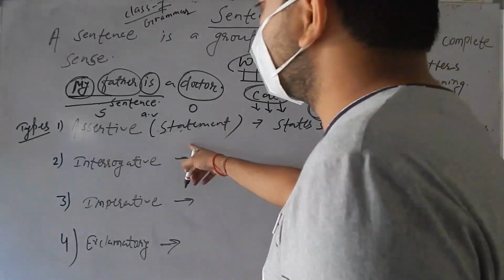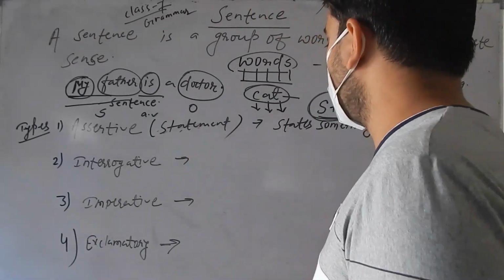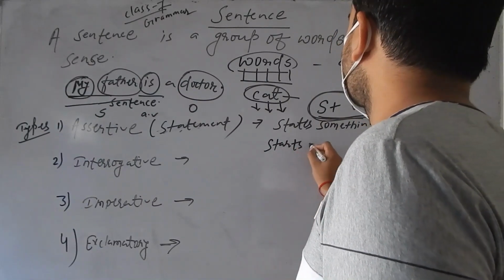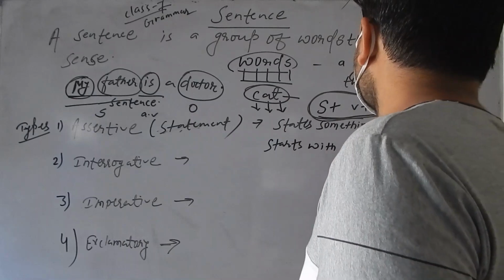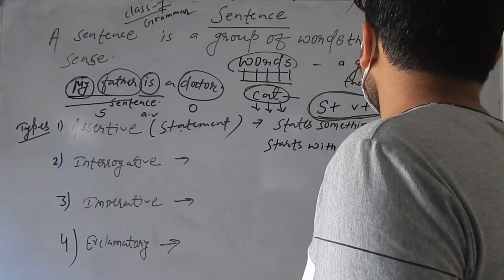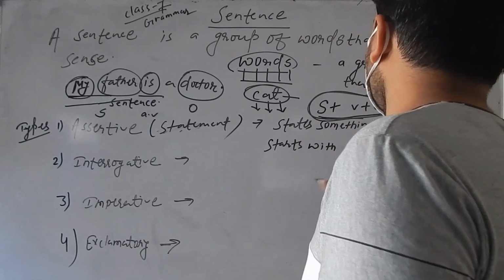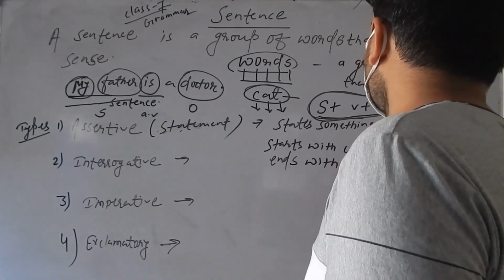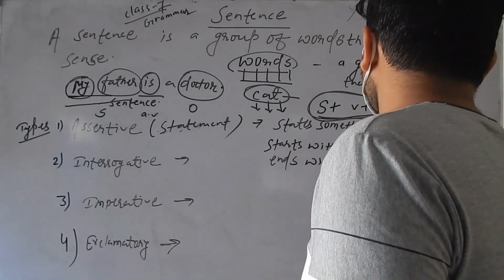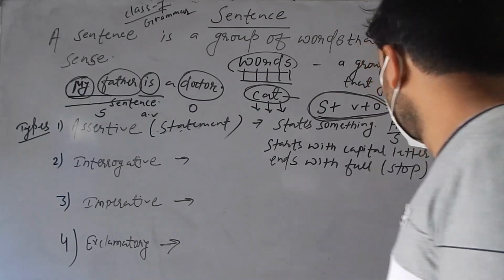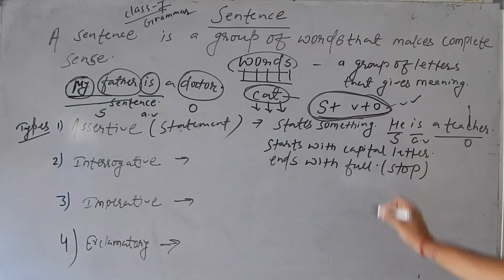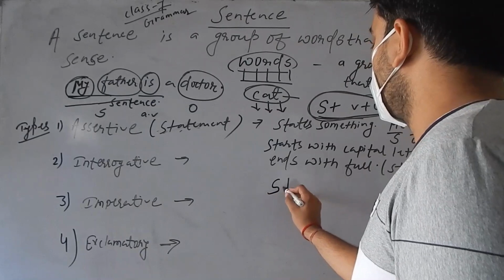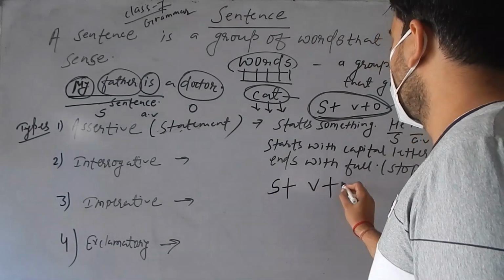So what are the features of assertive sentence? Its features are very easy. It starts with a capital letter. Okay. And ends with a full stop. An assertive sentence ends with a full stop. Okay. This is the full stop. Similarly, it has a structure like subject plus verb plus object.